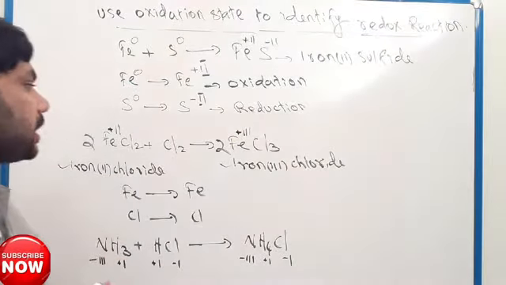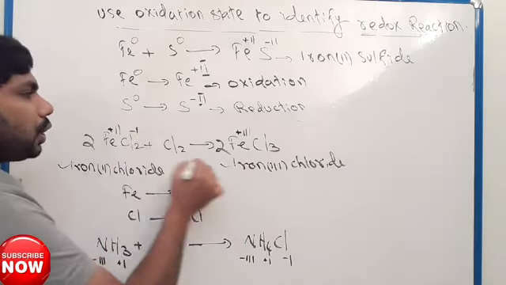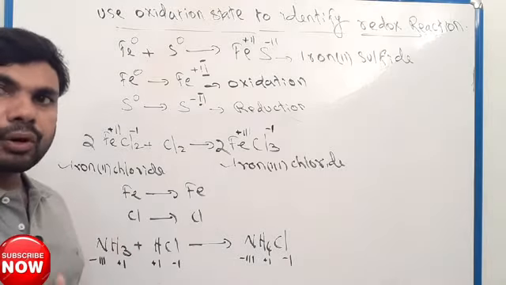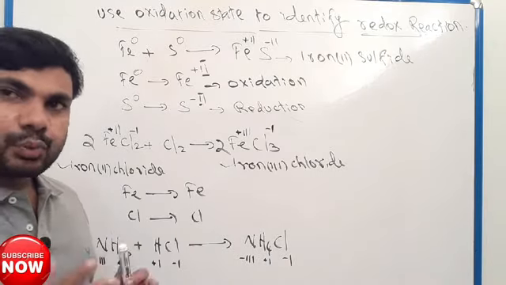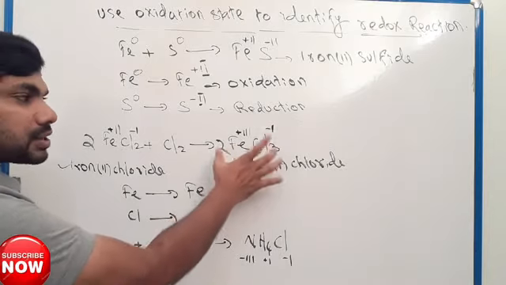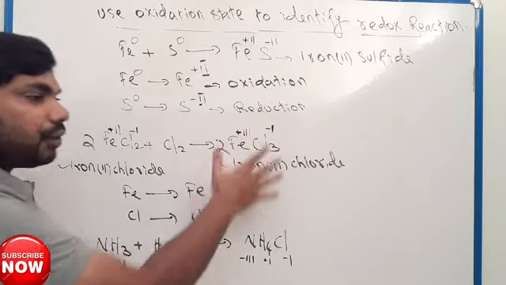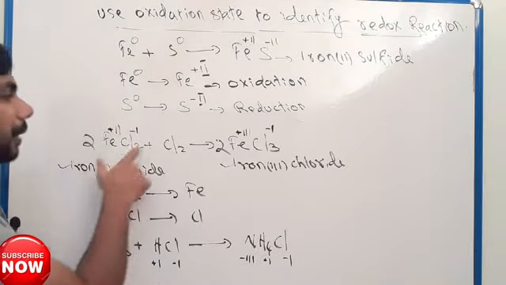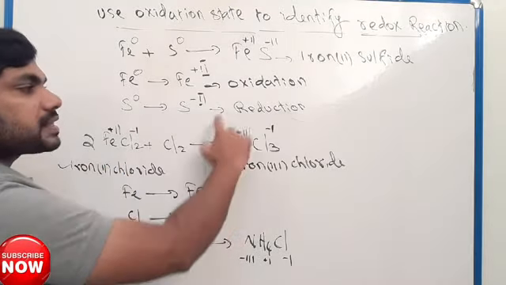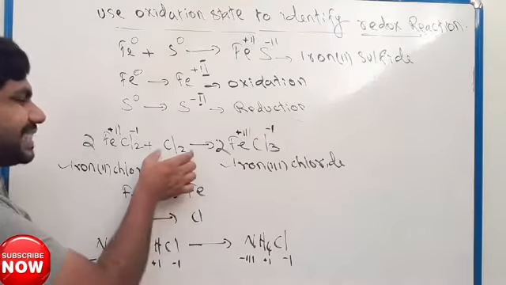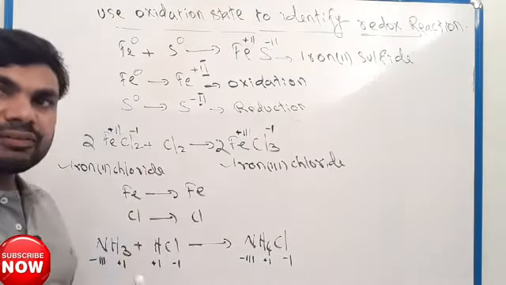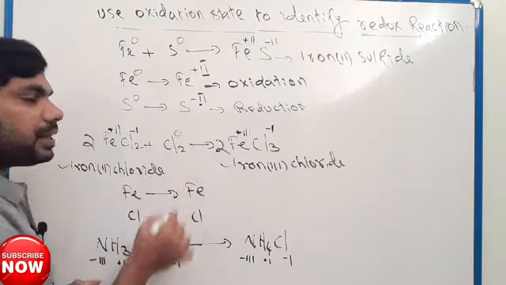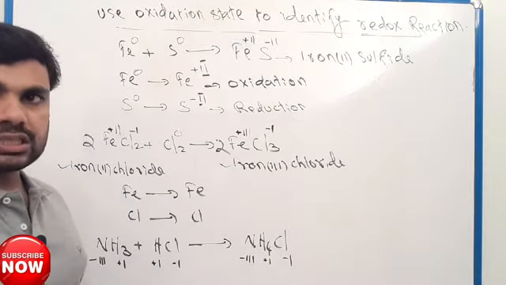All halogens, fluorine, chlorine, bromine, iodine, have -1 oxidation state in combined form. Iron 2 chloride and iron 3 chloride are combined forms. But Cl2 exists in free form, and elements in free state have 0 oxidation state.